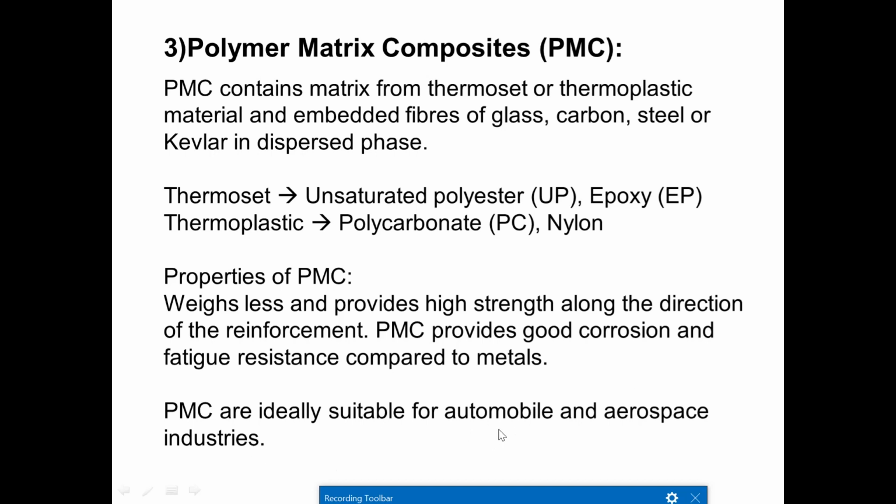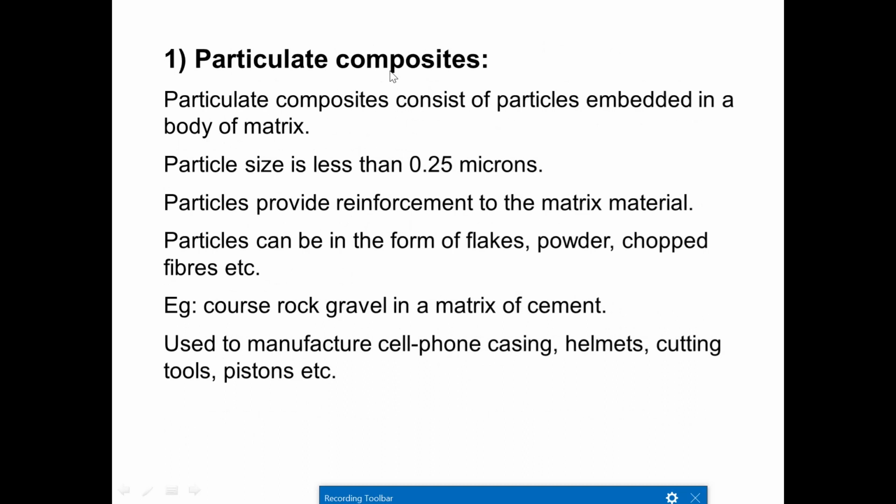PMC provides good corrosion and fatigue resistance compared to the metals. PMCs are ideally suitable for automobile and aerospace industries.